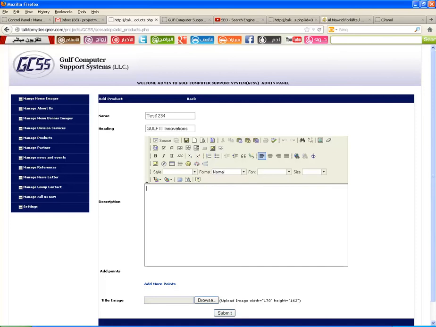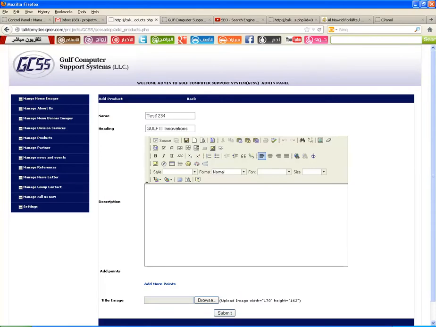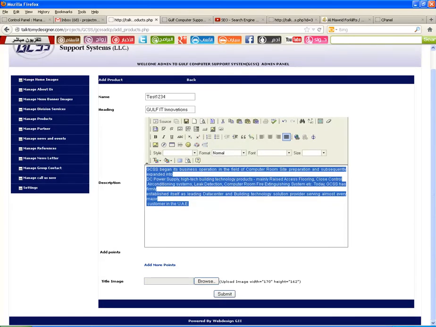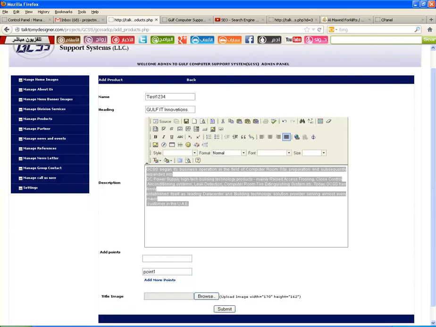In this description area, you have to type directly here, or else you can copy the content from a notepad like this and you can paste it here. You can adjust its style from here. After that, if you have to add any points in the website, it can be done here. For example, I am giving just 0.1. If you want to add more points, you can click here and you can type whatever points you need